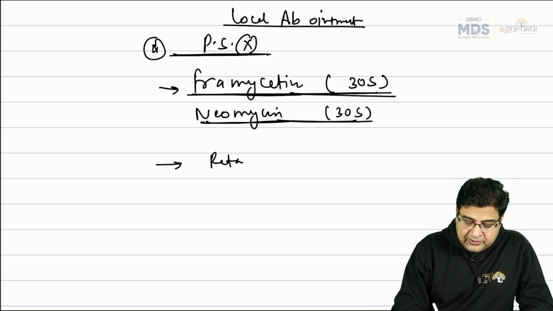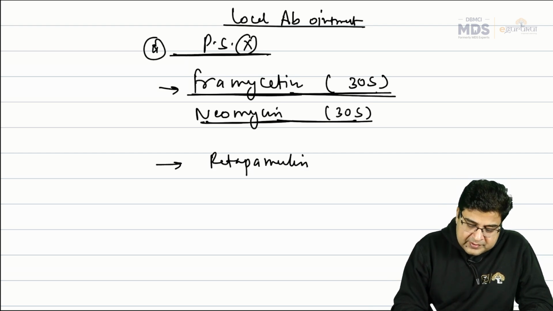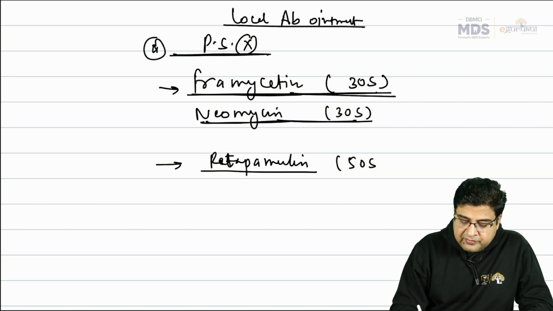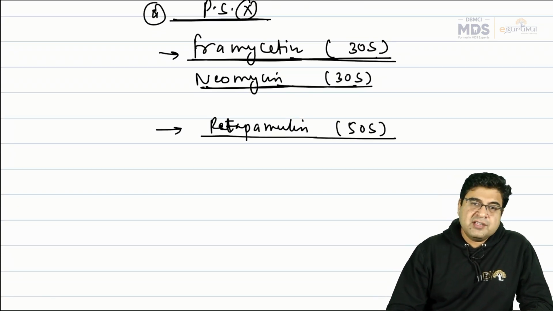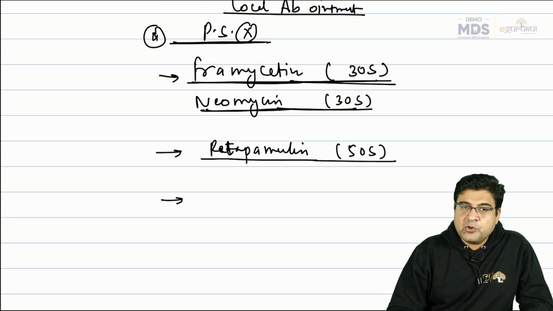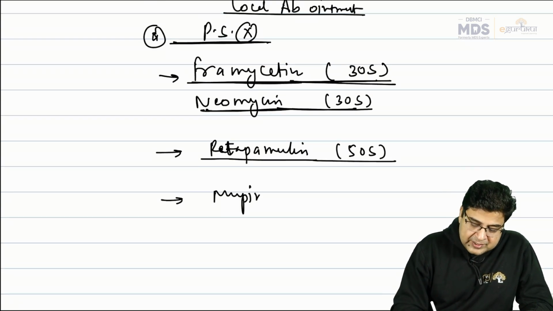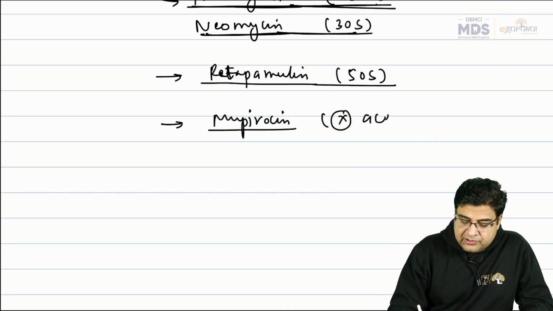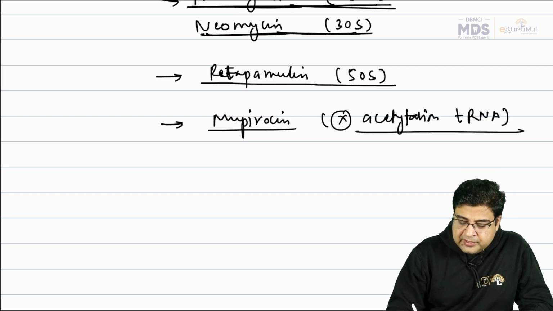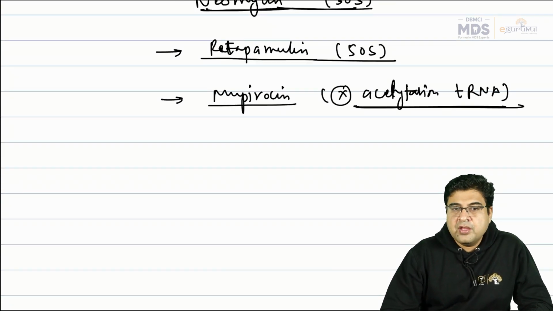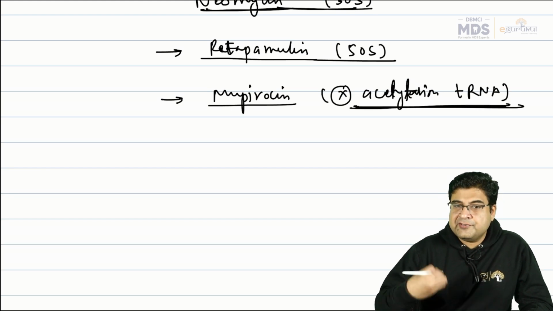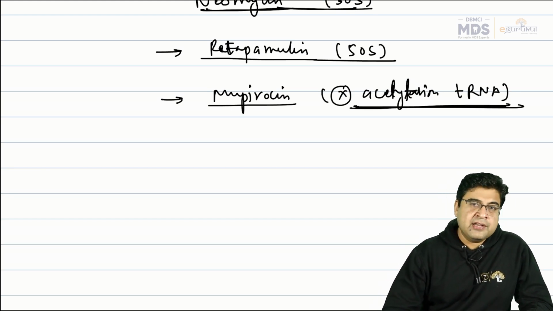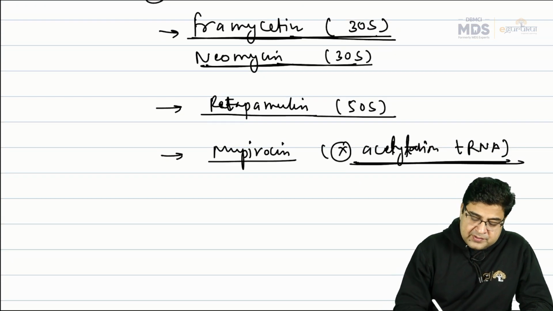Similarly, we have a medicine like retapamulin. Retapamulin is again a protein synthesis inhibitor, acting on the 50S ribosome. Retapamulin is useful as a skin ointment. Now we have one more antibiotic known as mupirocin, another antibiotic ointment. This is an inhibitor of acylation of the transfer RNA. Acylation of the transfer RNA is inhibited by mupirocin, and once you inhibit it, the transfer RNA cannot load the amino acid and place it on the A site. So all these medicines are protein synthesis inhibitors.